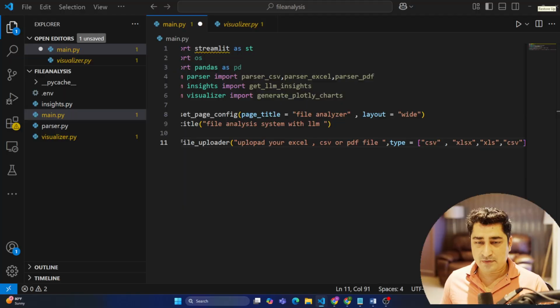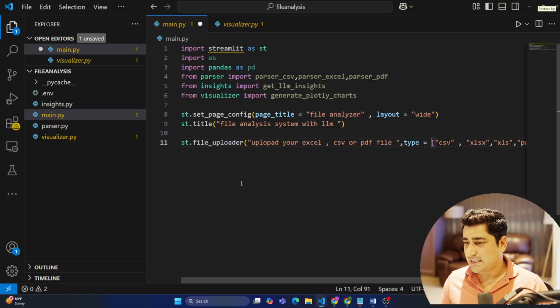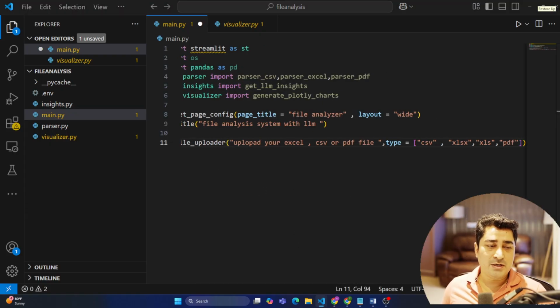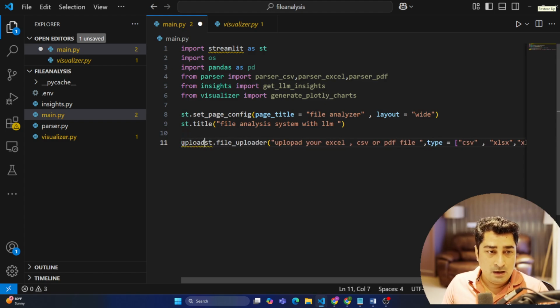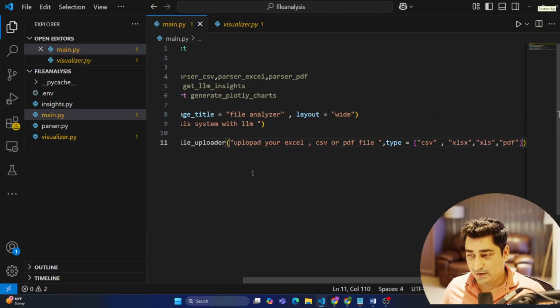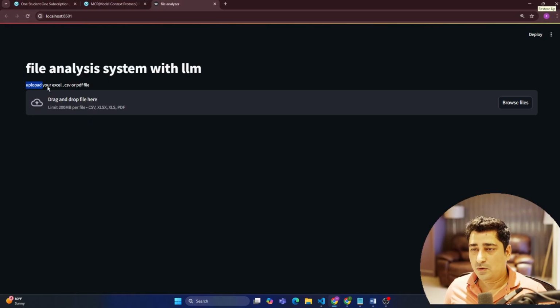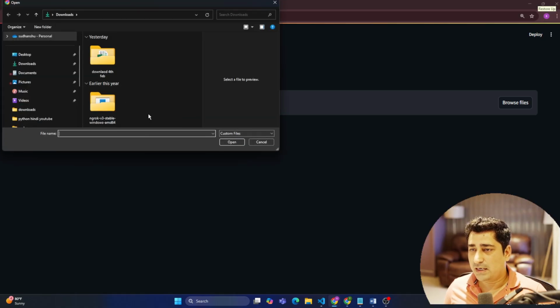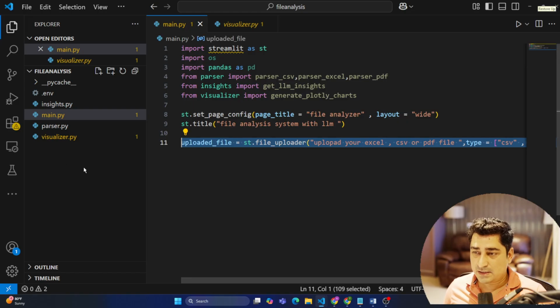CSV I have already written, right? PDF I think I have not written, so try to accept a PDF file. So PDF, Excel and CSV files, try to accept them. This is going to give you an option where you will be able to upload all these kinds of files. In the uploaded_file variable, I'm going to capture the file. Now Control S, and if I go and refresh, you will be able to see an uploader option: upload your Excel, CSV or PDF file. Now I can browse the file and upload a file over here. Once my file is uploaded, then my real work is going to start, right?